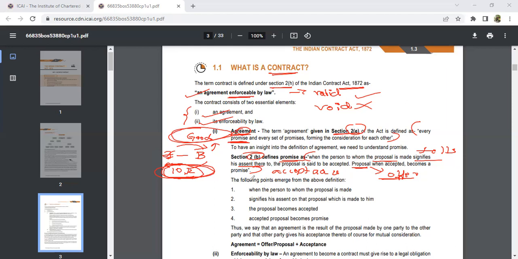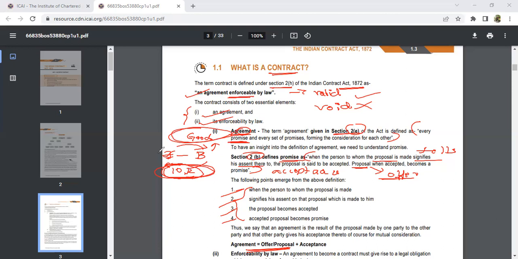Whatever we studied about the definition, we have it in points. For your easy way of studying, you can read every point one time. An important thing to know is that agreement is equal to offer plus acceptance.